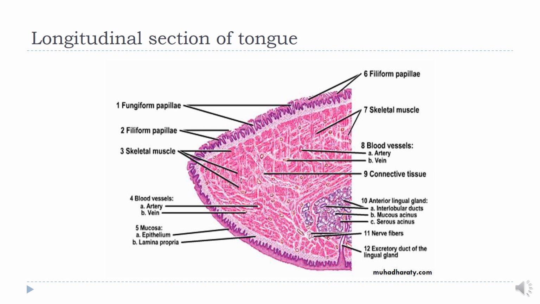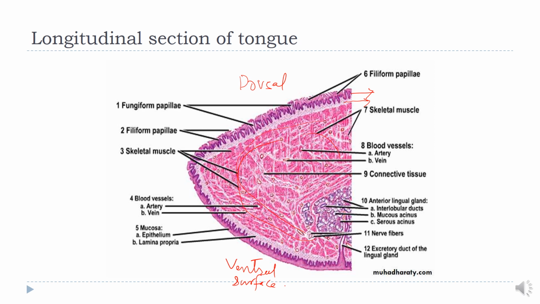Now the longitudinal section of the tongue. This is the dorsal surface and this is the ventral surface or the lower surface. As I have told you before, the tongue consists of a core of skeletal muscle fibers. This is the core, covered by mucous membrane. Now what is mucous membrane? Mucous membrane consists of the epithelium and underlying connective tissue.